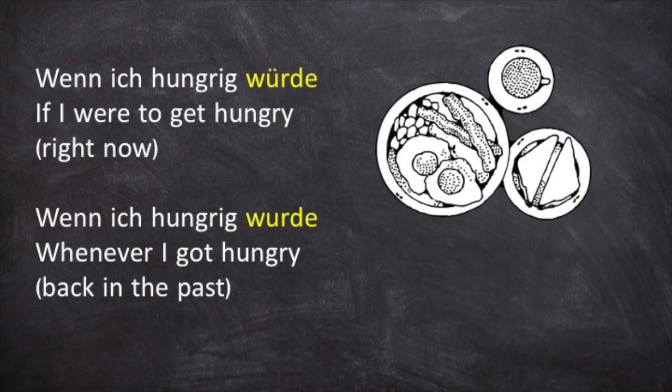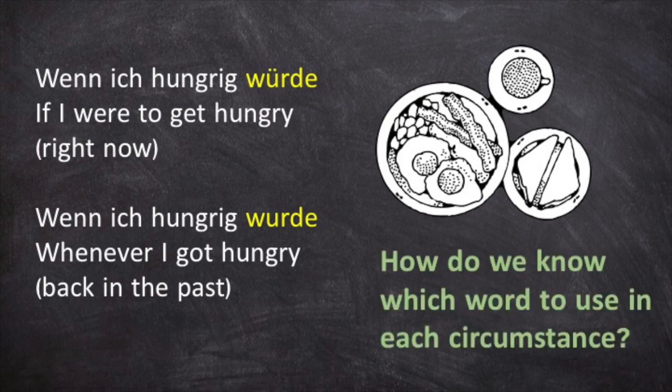Let's look at some examples to see how these words are used. Wenn ich hungrig würde translates to if I were to get hungry, now, in the present. But with one small change, wenn ich hungrig wurde translates to whenever I got hungry back sometime in the past. So how do these very similar sentences convey different ideas and thoughts? And how do we know when to use one word over the other?